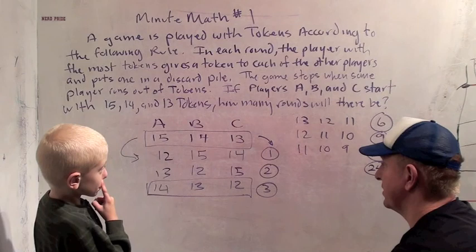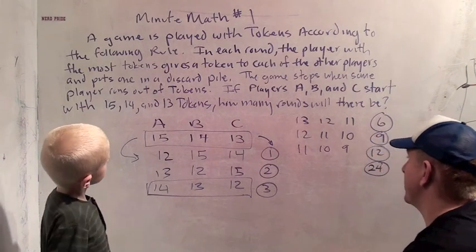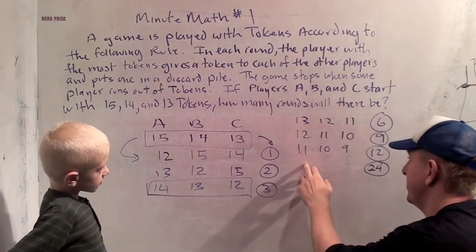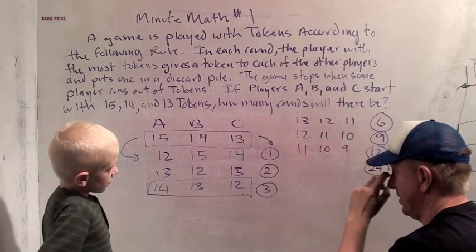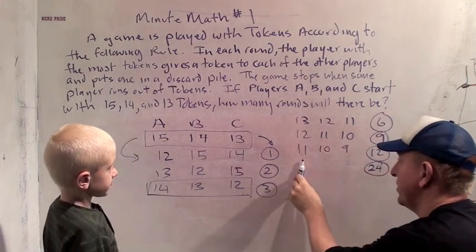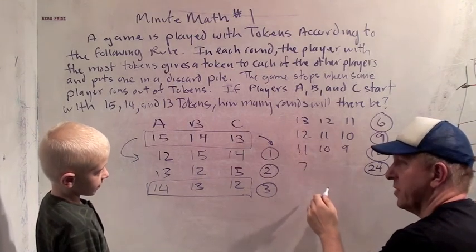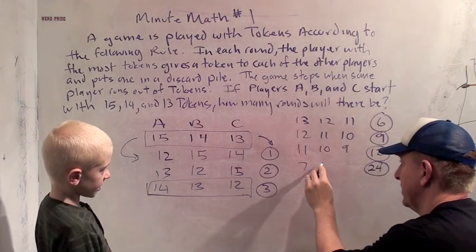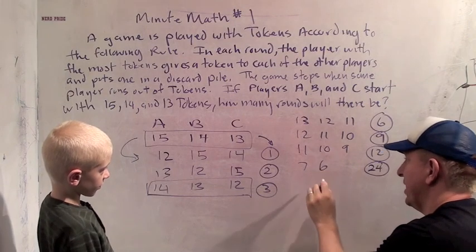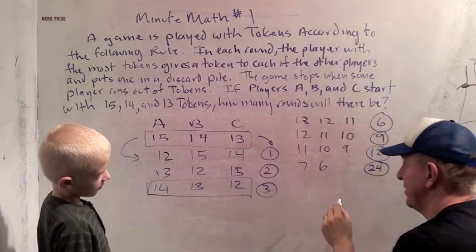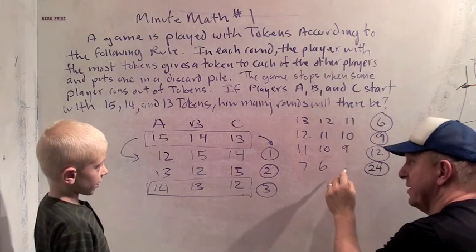Okay, great. So how far is it going to go down after 12 more rounds? It's going to go down 4 more. Okay, so what's 11 minus 4? 7. 10 minus 4 is? 6. Good job. 9 minus 4 is? 5.